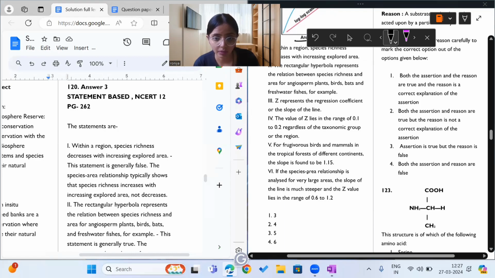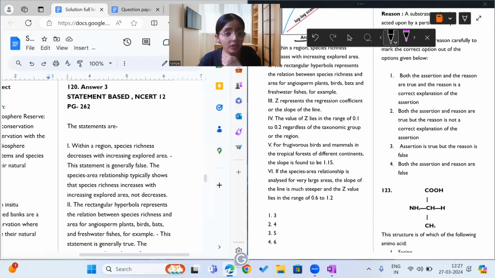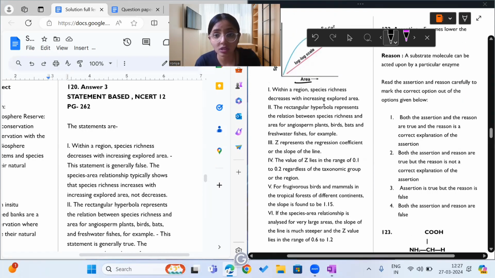We have 6 statements. The first says: within a region, species richness decreases with increasing explored area. This statement is false. Species richness increases with exploring more area, so decrease is wrong.